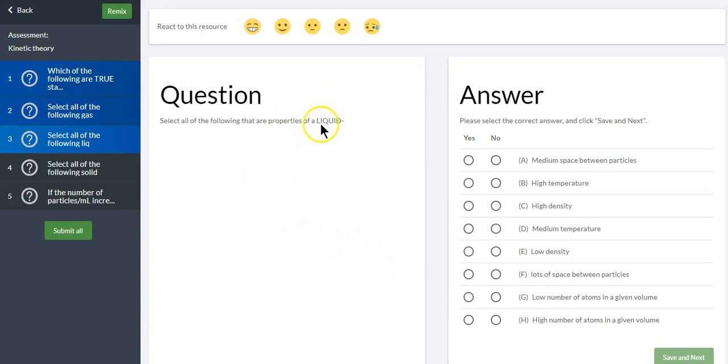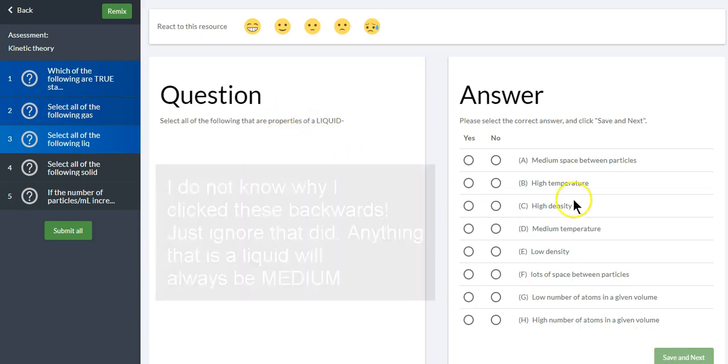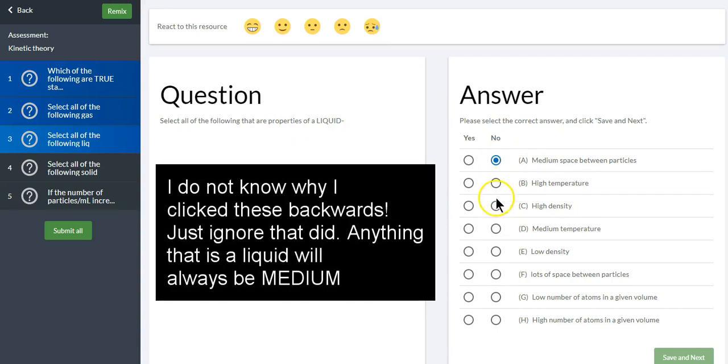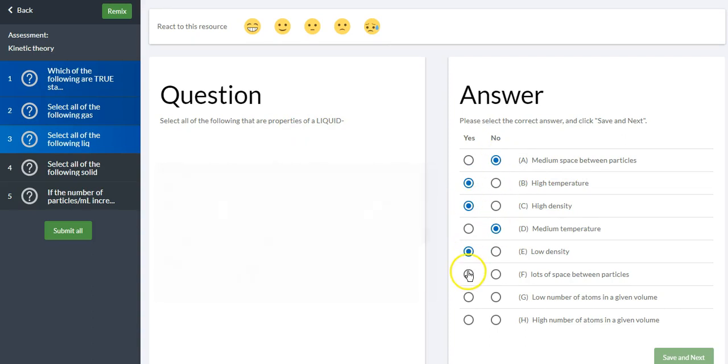Next, we have liquid, so this will be easier. Every time we have a liquid, we're looking for the word medium, so it'll be these 2, and then none else will be a liquid. So just tie the word liquid and medium together, and you should be really good to go on those. All right, solid, so these will be the opposite of our gases, and none of the mediums, so let's get no for the mediums. All right, high temperature, we are going to say no.